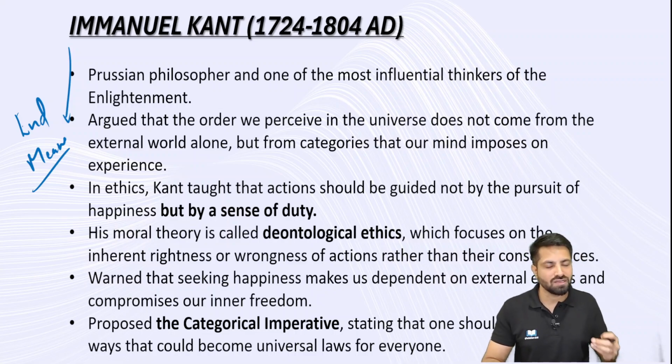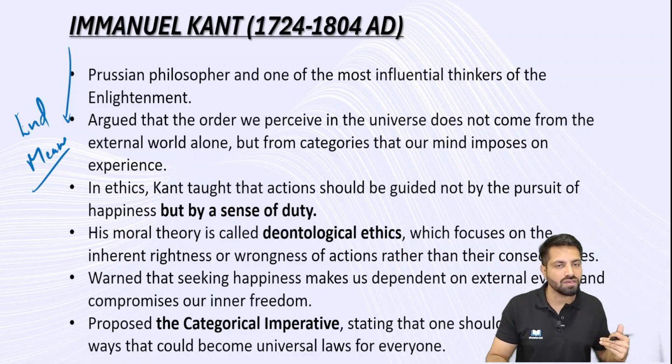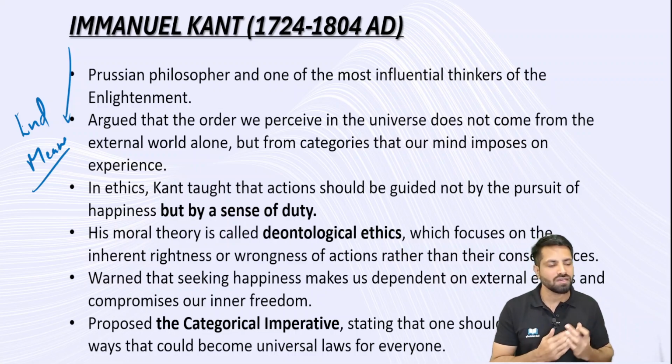It means that your actions are considered ethical or unethical, moral or immoral, based on the way you do things. Here I want to build an orphanage, and how do I build an orphanage? That also matters a lot. If I'm using my own money, it is ethical. If I'm stealing money from somebody else, that is unethical, that is immoral.